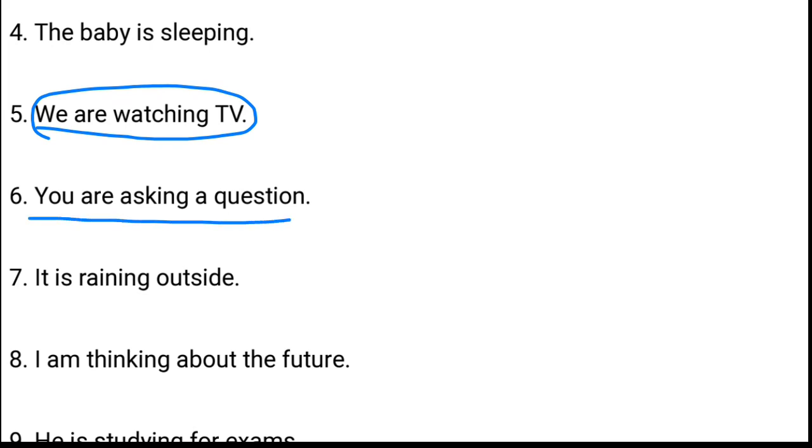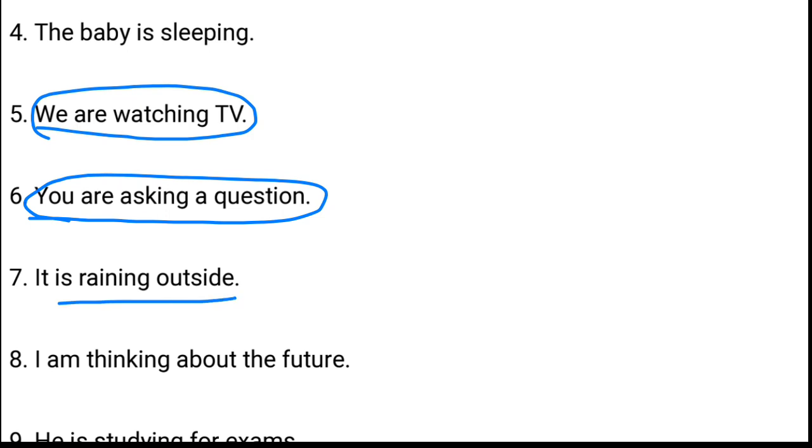You are asking a question. What is the meaning of this? You are asking a question. For example, you are in front of me. You would say, sir, how to elaborate AI? Okay, how to elaborate artificial intelligence? It means you are asking me a question right now. At the specific moment you are asking something, it means you are talking in present continuous.